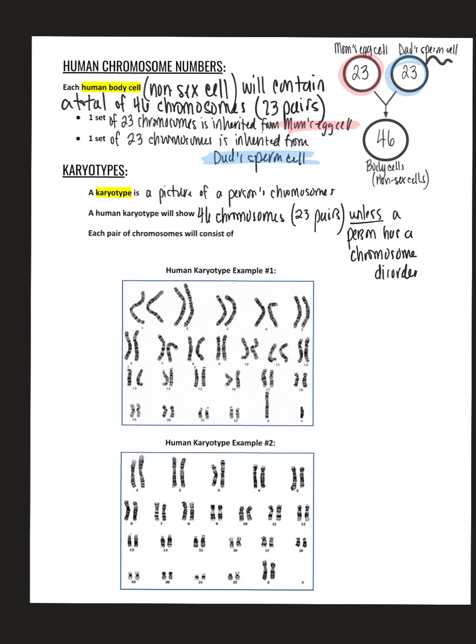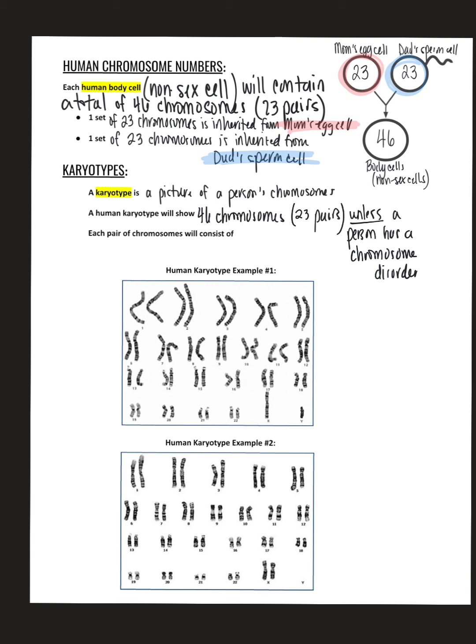So in the next video, I'll be talking about how we would know if someone does have a chromosome disorder, but everyone should have a total of 46 chromosomes. If someone inherited more chromosomes than what they should have, or didn't inherit enough, then they're going to be missing some of their chromosomes. And so that number 46 is going to be off.